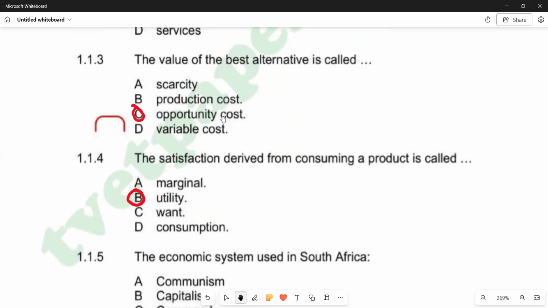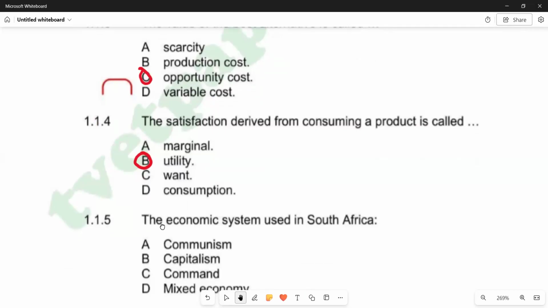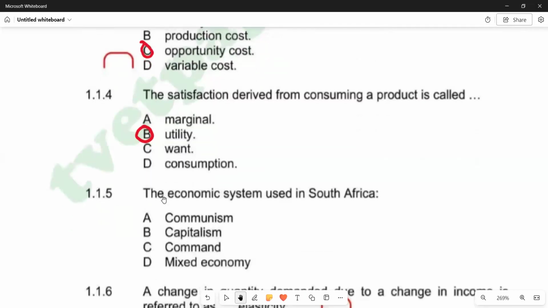1.1.5 reads: the economic system used in South Africa is known as the, and you know there are various economic systems that we have. We have got the free market economic system, we've got the fixed economic system, and also we have got the mixed economic system. So basically, in South Africa, the mixed economy is the one which is applicable, whereby we are saying it accepts both private businesses and nationalized government services. So it's a mixture that we have there of a fixed and a free market economy. So this is what we have in terms of 1.1.5. So here you're saying mixed.